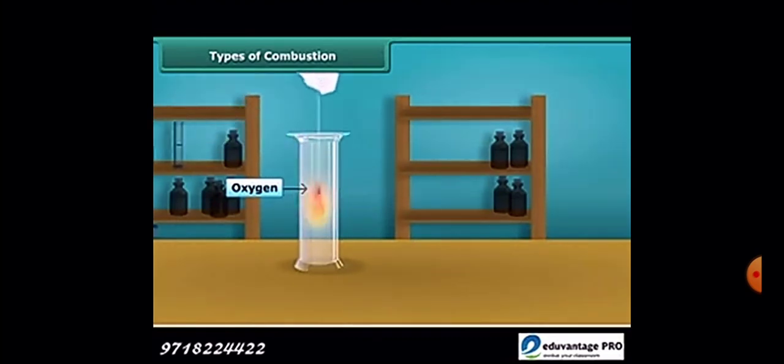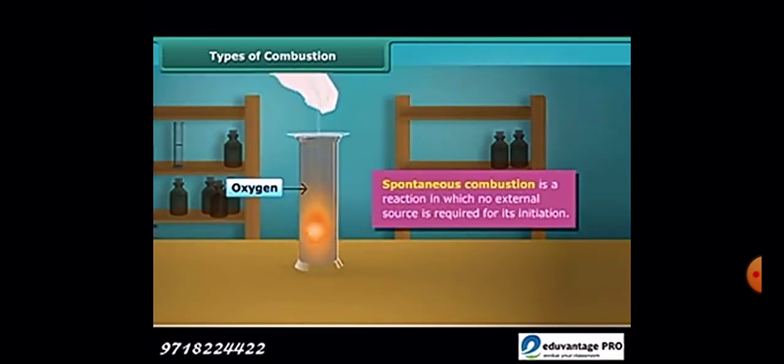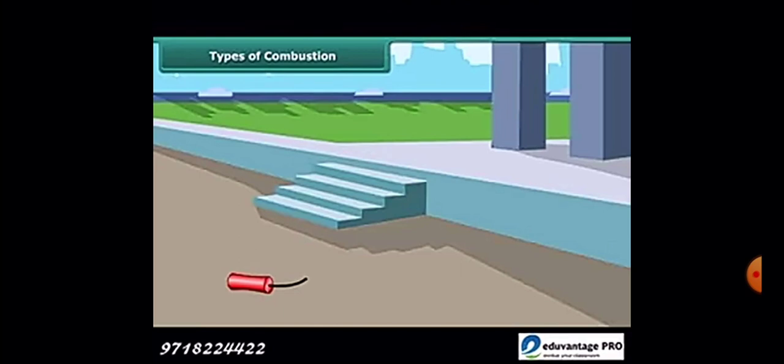Now there are some burning processes which occur without any help. For example, when you put phosphorus in oxygen, or when you keep sodium in open air, it burns. So these are examples of spontaneous combustion, which burns by itself.